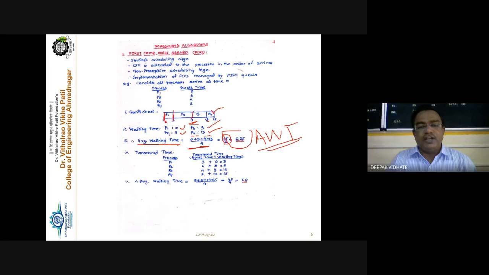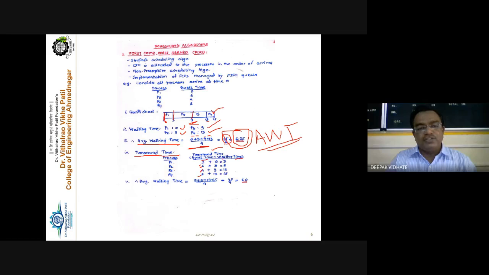So we collected the waiting time for each process, P1, P2, P3, and P4, and finally found the average waiting time for the processes. Now, after finding the waiting time, we have to find the turnaround time. Turnaround time is nothing but the addition of the burst time, or execution time, and the waiting time. So write down P1, P2, P3, and P4, and the burst times are 3, 6, 4, 2.